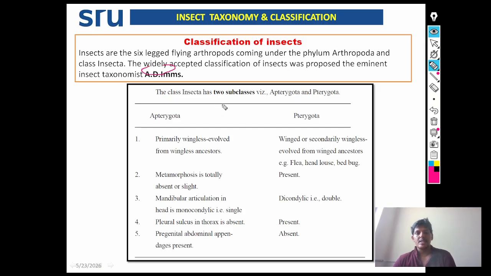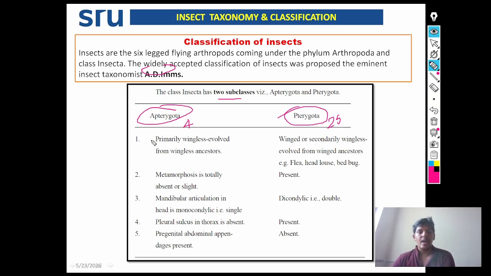The class Insecta has two subclasses, that is Apterygota and Pterygota. Under Apterygota, four orders are there. Under Pterygota, 25 orders are there. Totally, according to Imms, 29 orders are there under class Insecta.